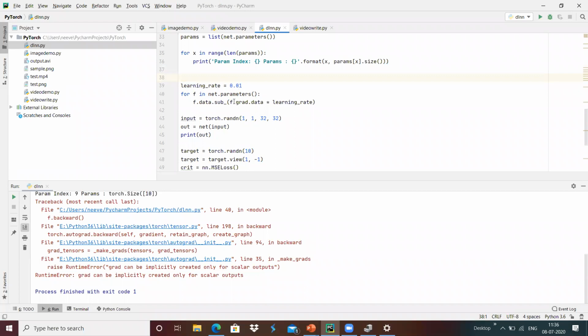The gradient for the net parameters was not computed over here.